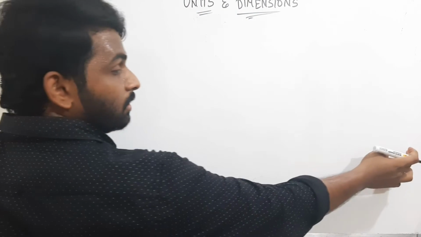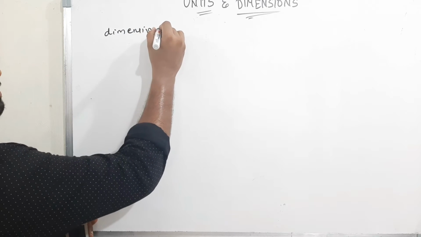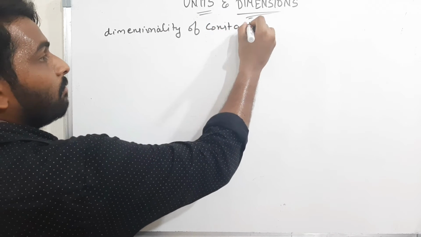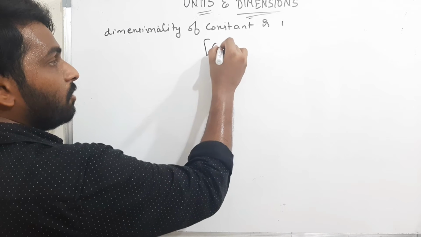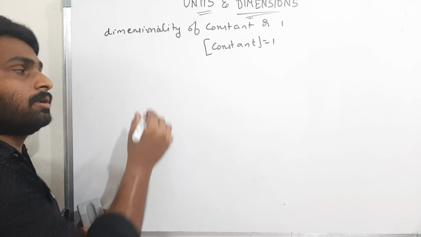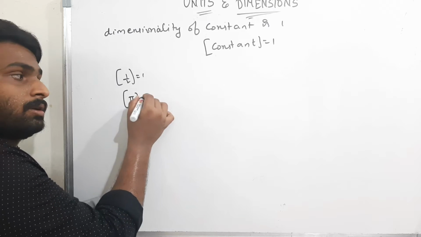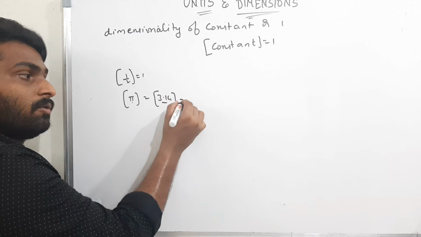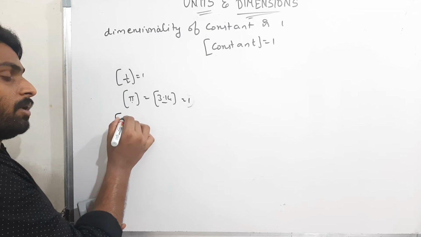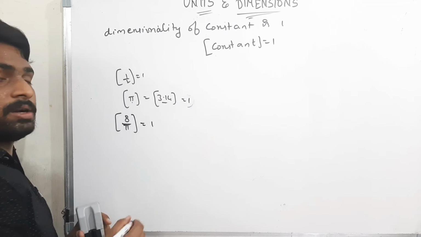Just now we have seen the dimensionality of a constant is 1. Now what are the constants? Any value. Dimensionality of 1 by 2 is 1. Dimensionality of pi is a constant, it is nothing but 3.14, therefore dimensionality is 1. Now what is the dimensionality of 8 by pi? 8 by pi is nothing but a constant, that is dimensionality is 1.